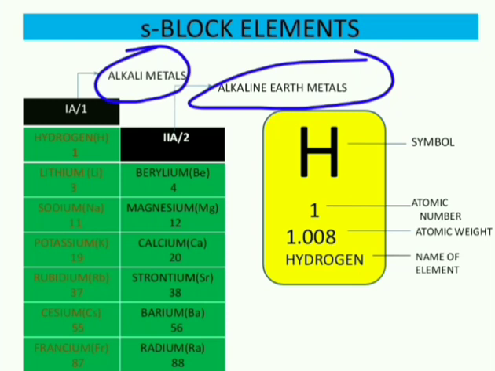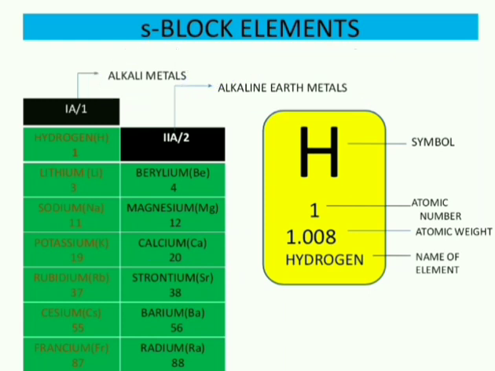And if you look at these two groups, first A group and second A group, these are alkaline in nature. Why? Because the oxides of these elements, if you take sodium oxide, potassium oxide, or magnesium oxide and calcium oxide, on dissolving in water they give an aqueous solution with basic nature. So therefore they are considered as alkaline elements.